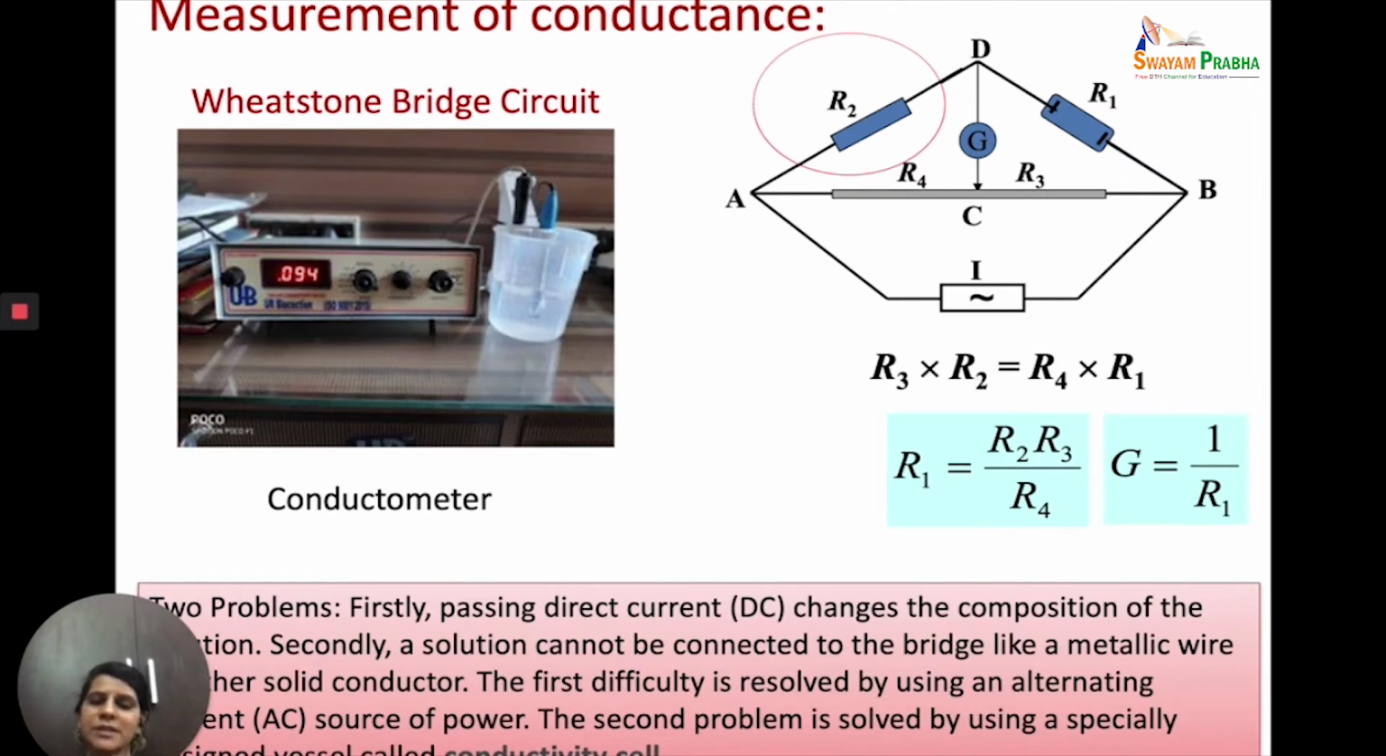The other is that we are working with solutions, not metallic conductors. So it's not as if we can just put the metallic conductors between the two ends of the Wheatstone bridge. No, we are talking about solutions. So solutions cannot be directly connected. You have to have the contact there in place. This problem is solved by using a specially designed vessel called a conductivity cell.